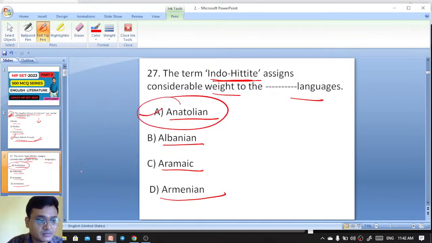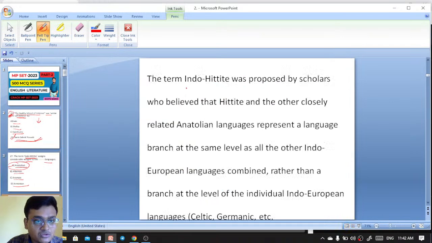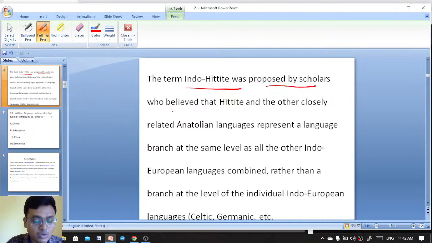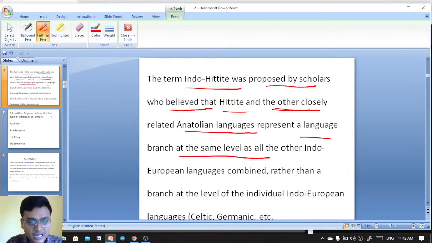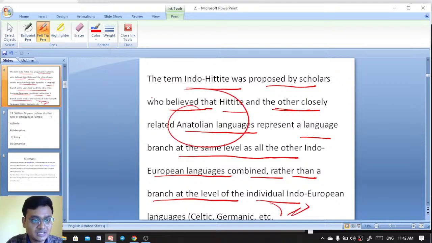The term Indo-Hittite was proposed by scholars who believed that the closely related Anatolian languages represent a language branch at the same level as all the other Indo-European languages combined, rather than a branch at the level of the individual Indo-European languages, Celtic, Germanic, etc. So Anatolian is the right answer.